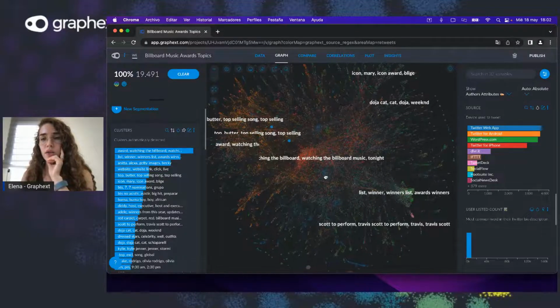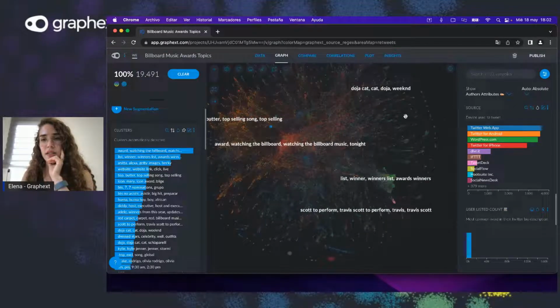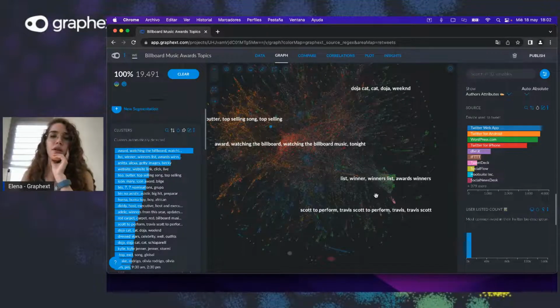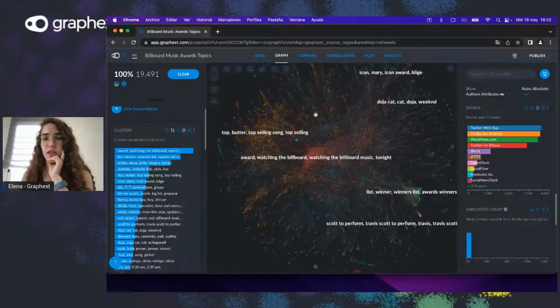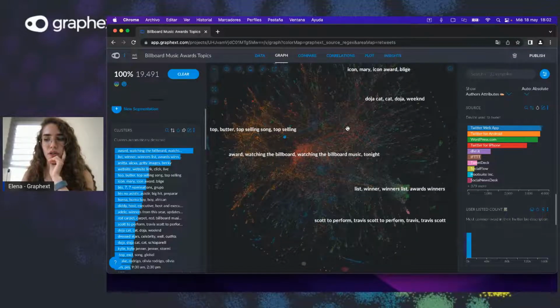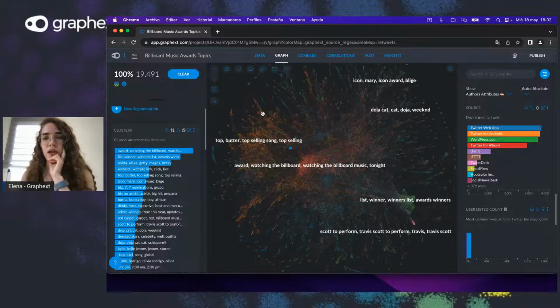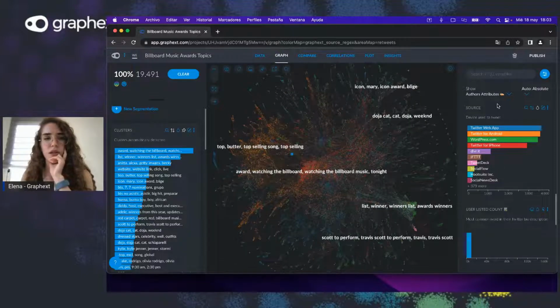And we can also see here journalists or the main managers of the event tweeting from WordPress, which I think could be super useful for certain use cases, right? Let me color again by the cluster.